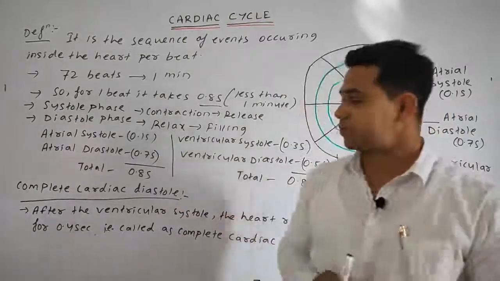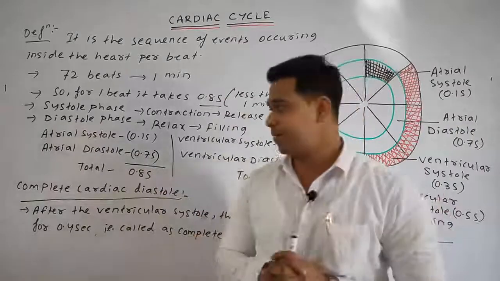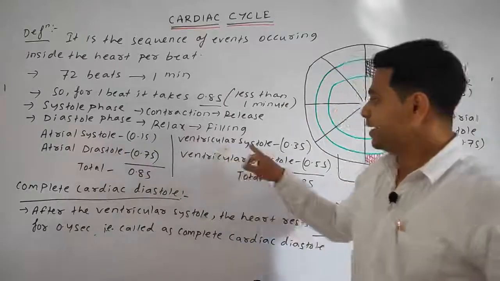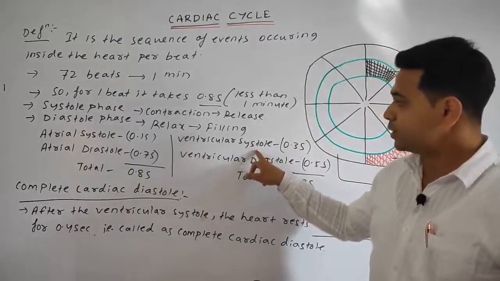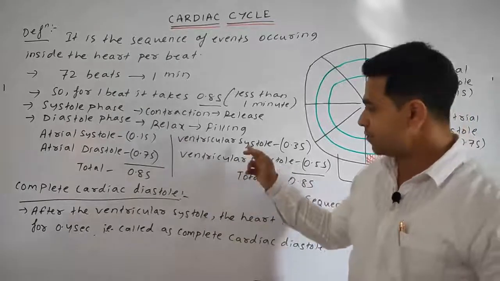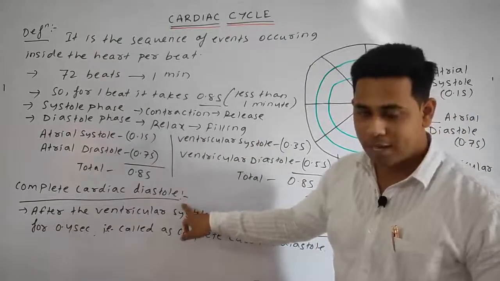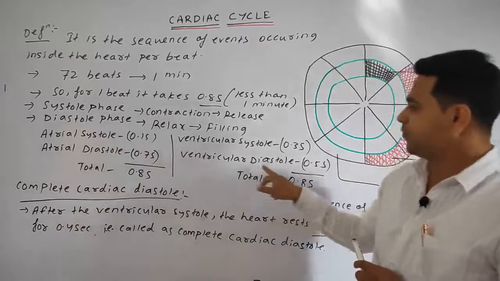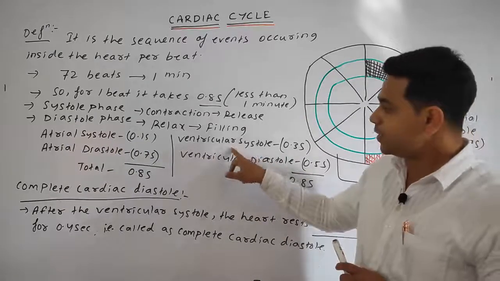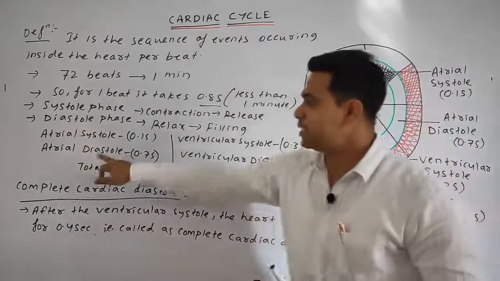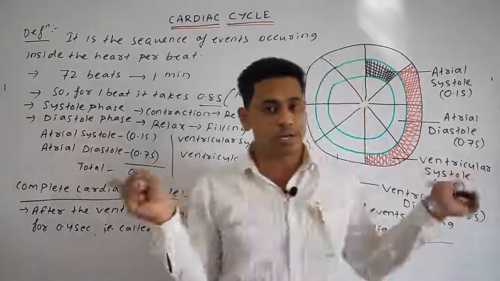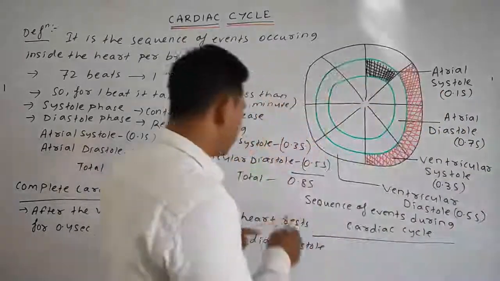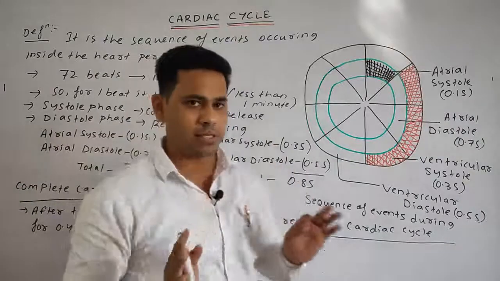Okay students, so we have discussed first what will happen. Atrial systole will happen. Atrial systole will further lead to the ventricular systole. When the ventricular systole happens, at the immediate time, after the ventricular systole, the complete cardiac diastole will happen. Always remember, if the phase is atrial systole, it will be the phase of the ventricular diastole. If it is the phase of the ventricular systole, at the same time it is the phase of the atrial diastole. And I have also told you the calculation of how we found the atrial diastole, which is 0.7 second, and the ventricular diastole, which is 0.5 second.